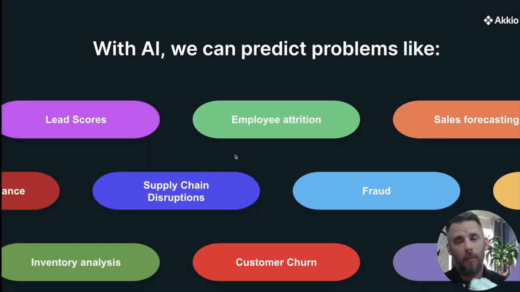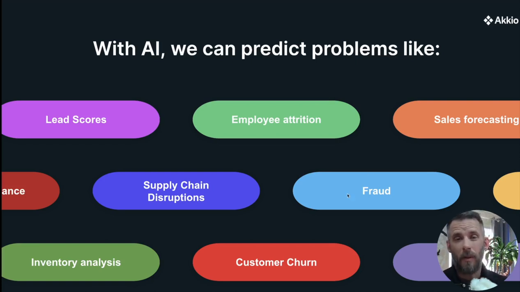Now, a few things that we can predict, you can see on the screen. Employee attrition is what we're looking at today, that big green square in the middle there. But you can also look at lead scoring. If you're in a sales organization, you might want to look at those leads coming in and say, here's the persona that typically buys our product or is successful with our product, and let's see how the leads coming in match up with that. Akkio can make that happen very easily. We can also do sales forecasting.